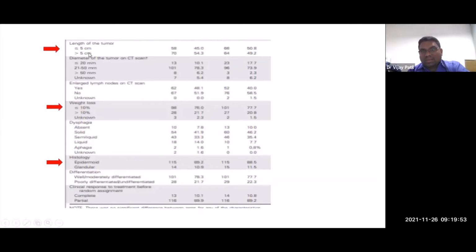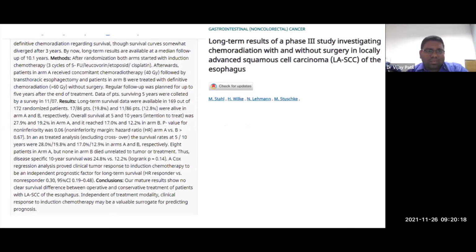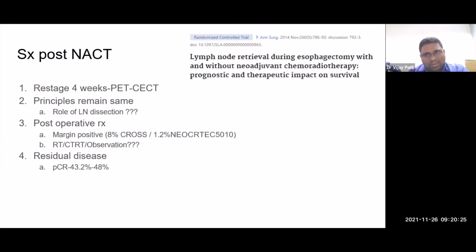Again, when you look at this data, I told you old studies were of classical patients, and you could see the diameter greater than 5 centimeters in 49-50% of them. Weight loss greater than 10% in around 20% of the patients. So again, a good mix of poor-risk patients has been taken. That's what you look at in the studies, how good a mix of poor-risk patients are also taken in the studies.